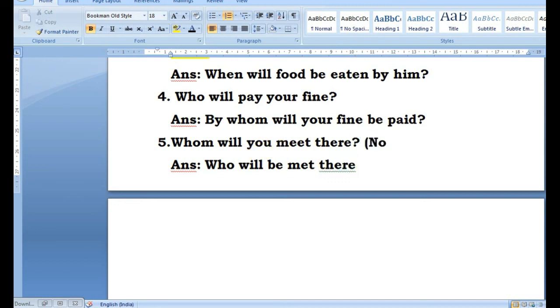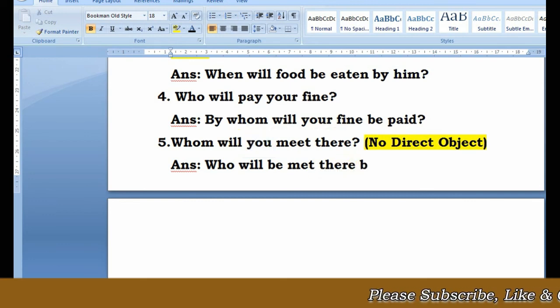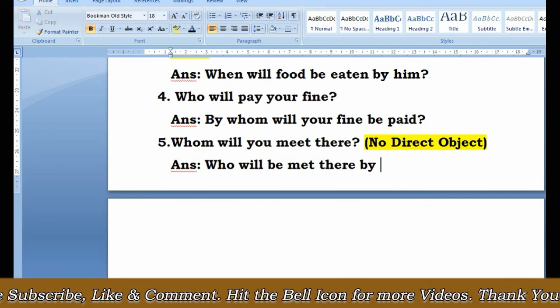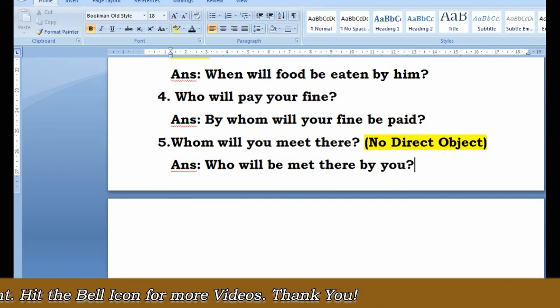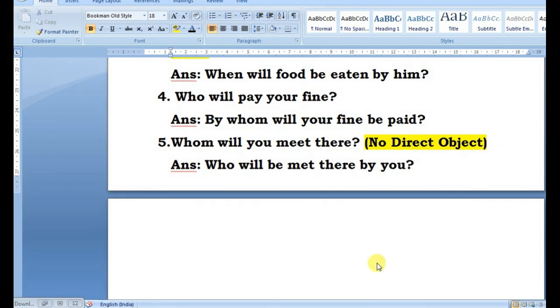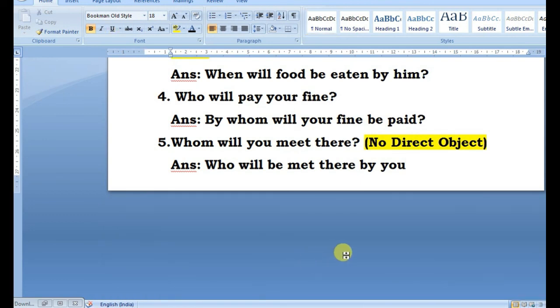We do not have a direct object here. So who will be met there? We have the subject you, so who will be met there by you. Okay, who will be met there by you, and then we close with a question mark.